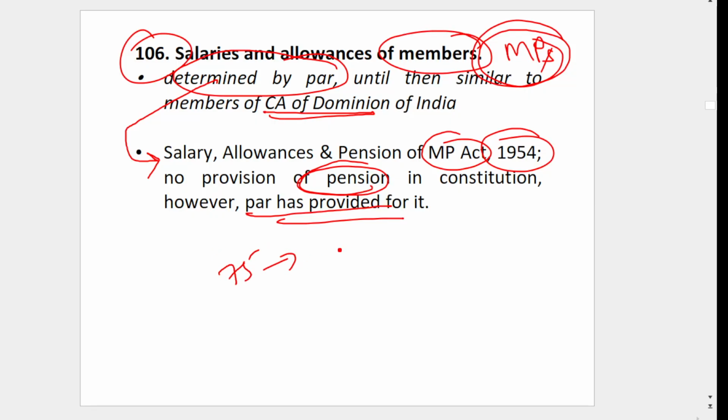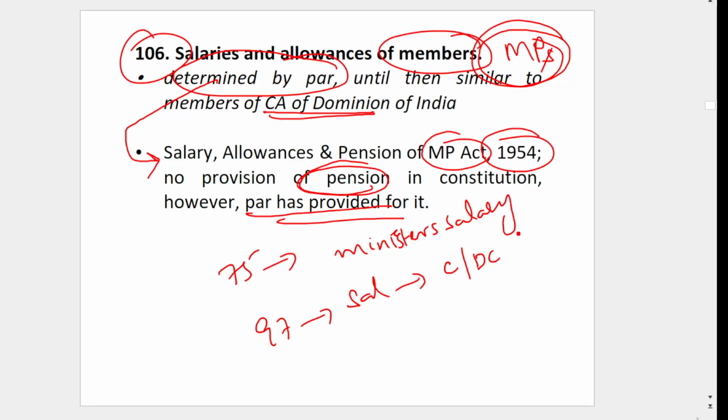Article 75 gives ministers' salary. Then Article 97, salary of chairperson, deputy chairperson, speaker, deputy speaker. 106 is for MPs.